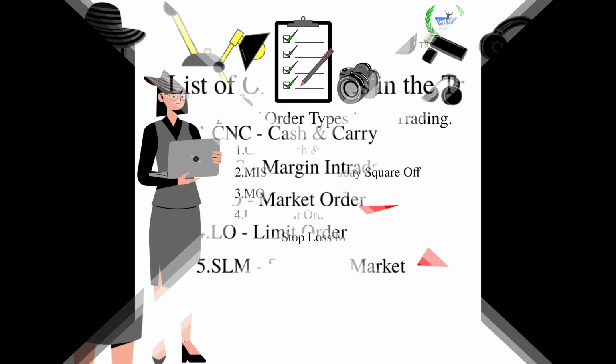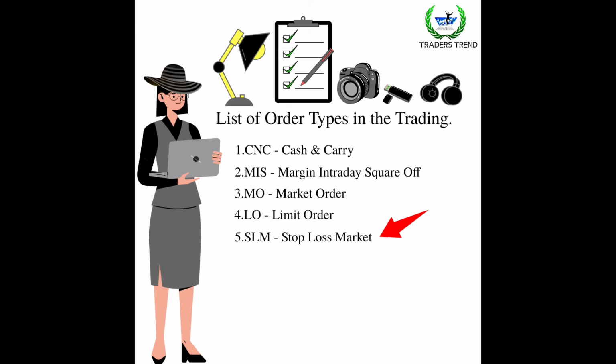And the next one is stop loss market. Stop loss market means if you have executed a buy position in Reliance stock at 2000 rupees, then you have to set a stop loss for that order. Say my stop loss is 10 rupees, so 2000 minus 10, 1990 is my stop loss. You have to select the stop loss in the trigger option. There you have to type 1990 as my stop loss. Then you have to execute the order.